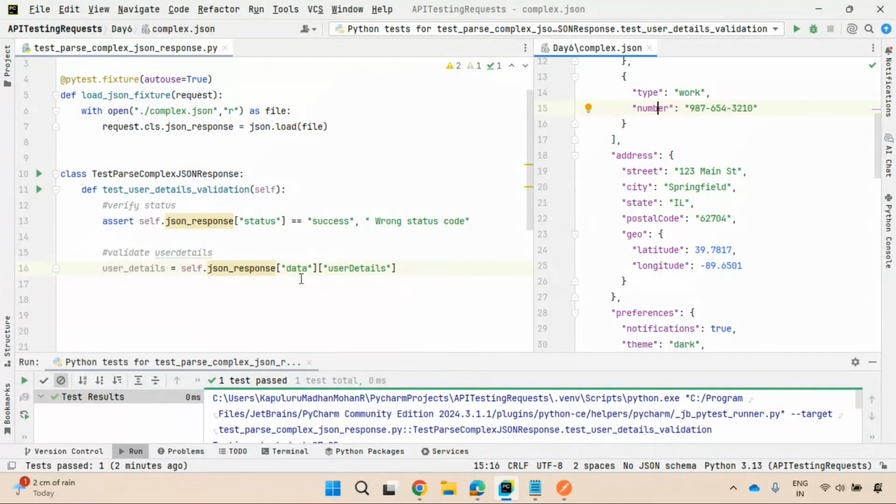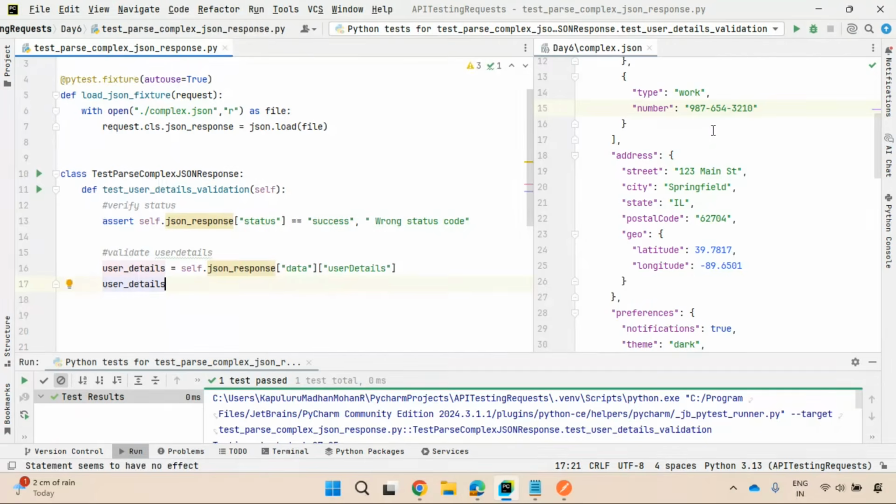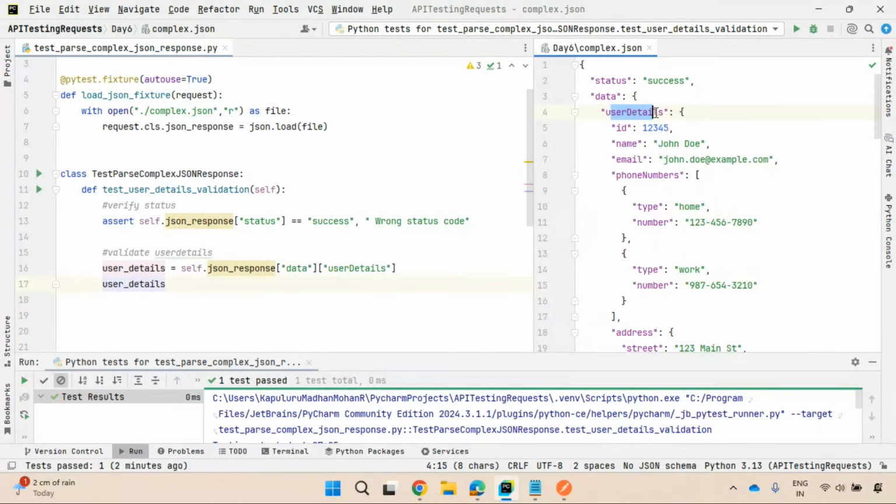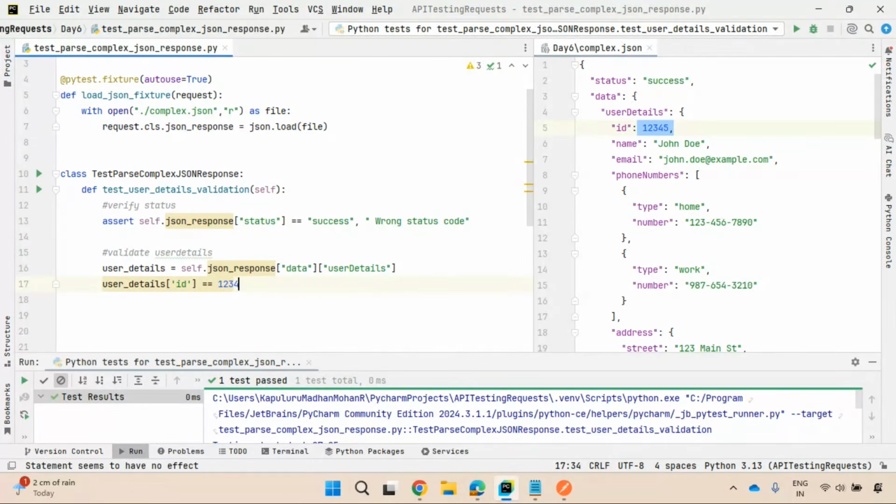So how can you extract? Can I use the same user details variable which I'm storing right now? From this user details, can I extract ID? Can I extract name? Can I extract email? Yes, it is possible. So user details of ID will extract the value of this ID key. You need to validate whether it is equal to 1, 2, 3, 4, 5. Validation is very simple, but extracting the data is a pain area here.